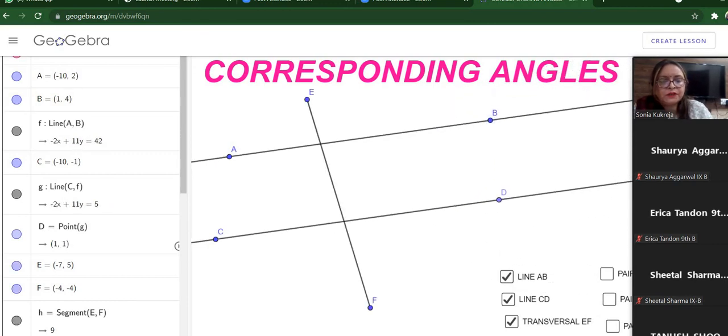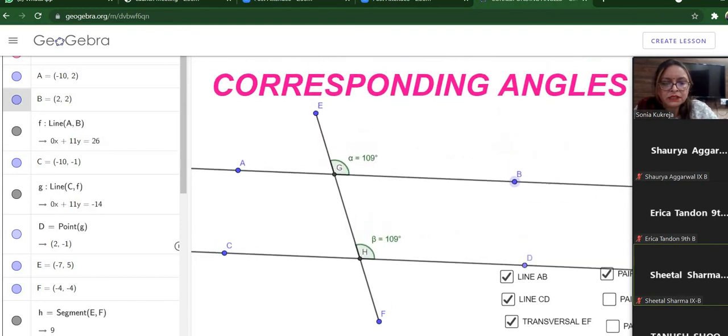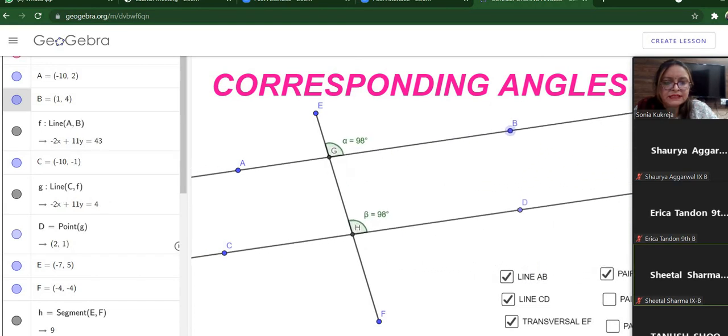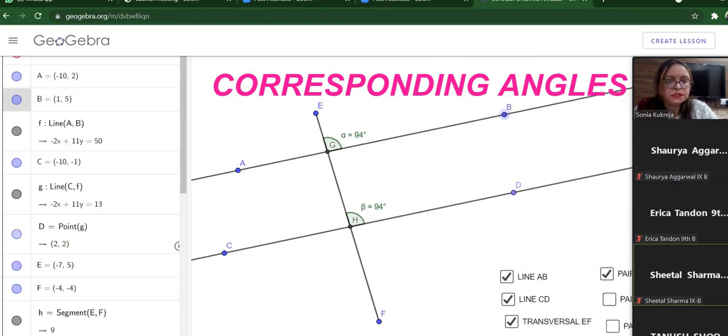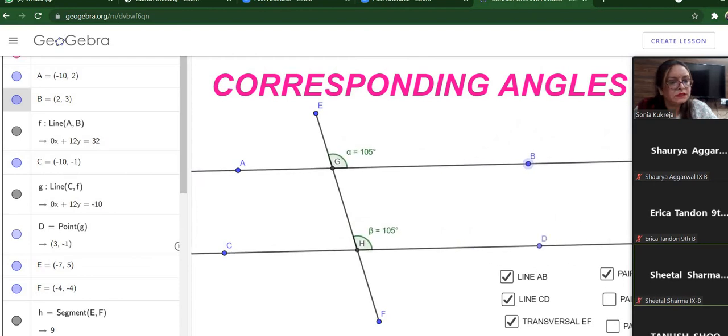Let me draw a transversal, and we know that a transversal intersects the given lines at distinct points. Let it be G and H. Let's look at the first pair of corresponding angles. Are they equal? Yes, ma'am. What happens if I move it? Just see. If these lines are moving, then what happens? The angles remain the same. Still they are equal.